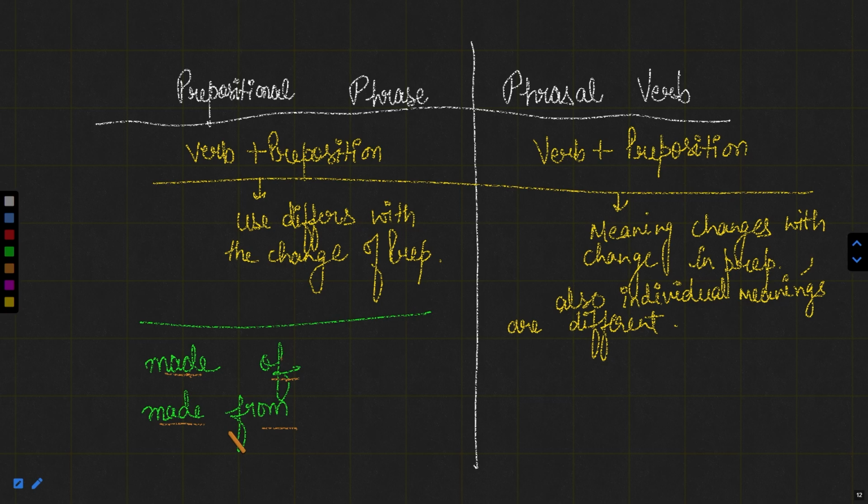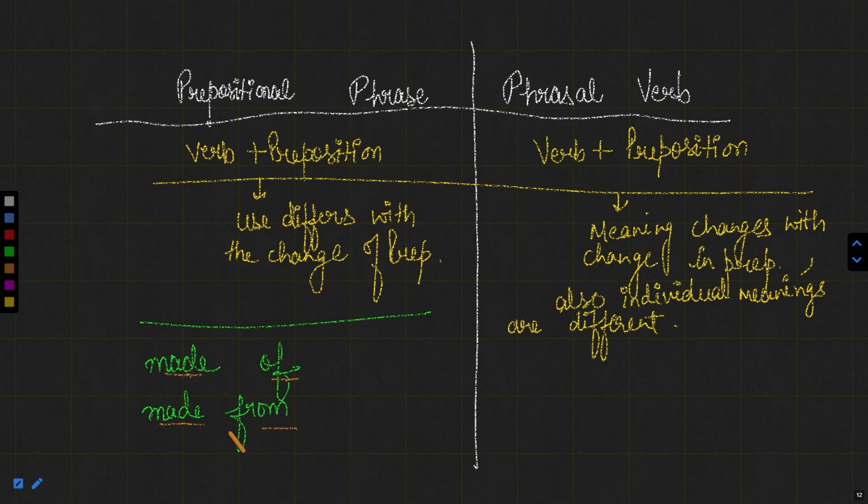For example, suppose I say that cake is made from sugar, flour, and cream. Now, obviously, if I have made a cake, it cannot be converted back. It will not be reconverted. I cannot get sugar back out of it. But if I have made the ring, I can re-extract the gold. So this is actually the difference between made of and made from. Only the use differs with the change of preposition, but the meaning of made remains the same.